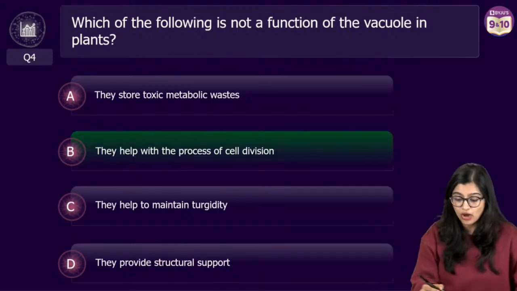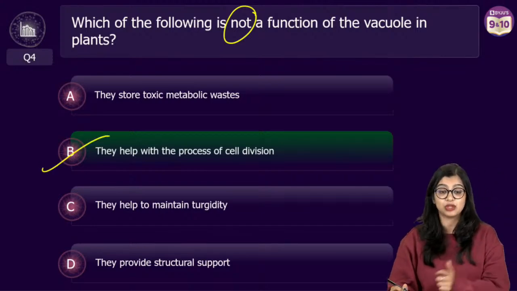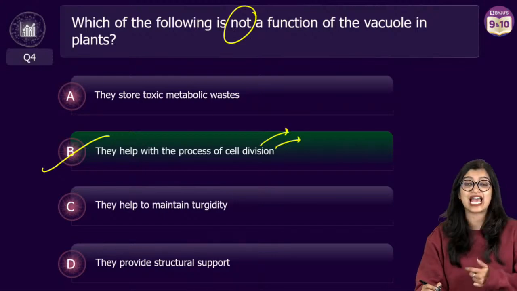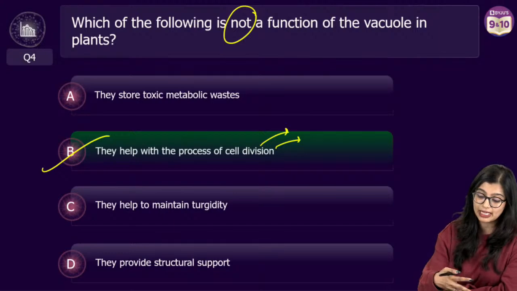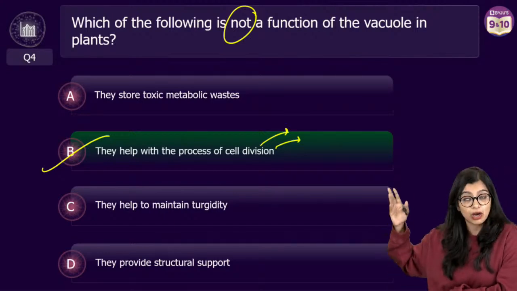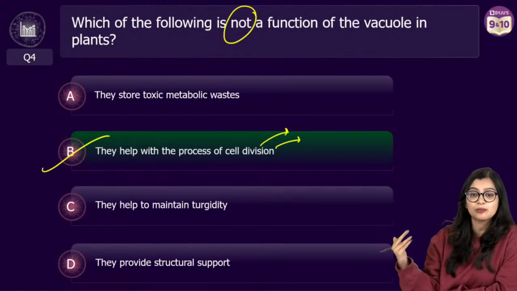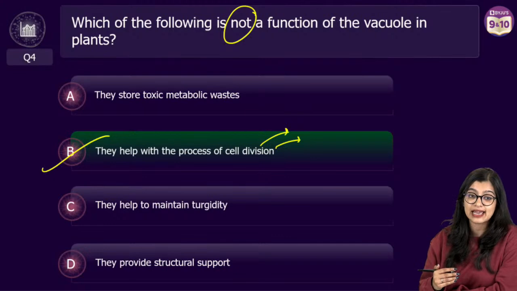We know that which among the following is not a function, then it has to be the fact that it helps with the process of cell division. Now, which cell organelle is responsible for that in animal cells? Let me rephrase it: which cell organelle is responsible for helping with the process of cell division in the case of animal cells?